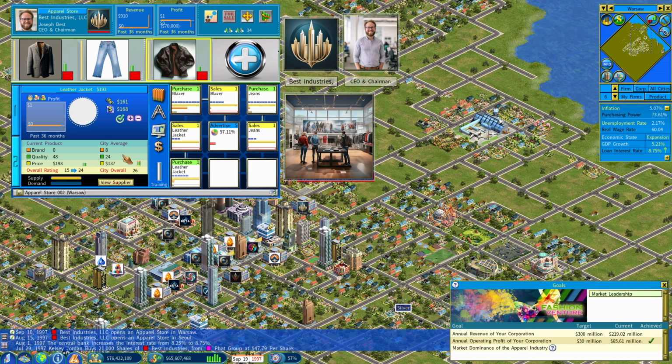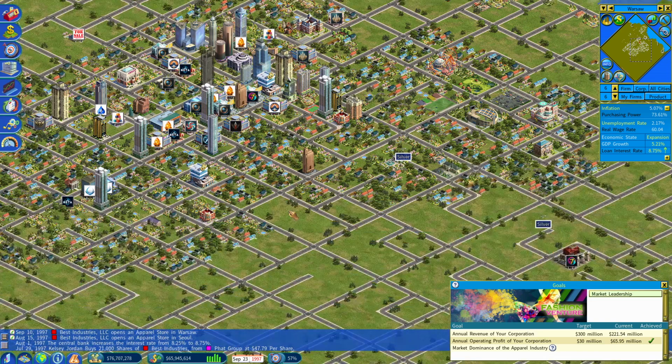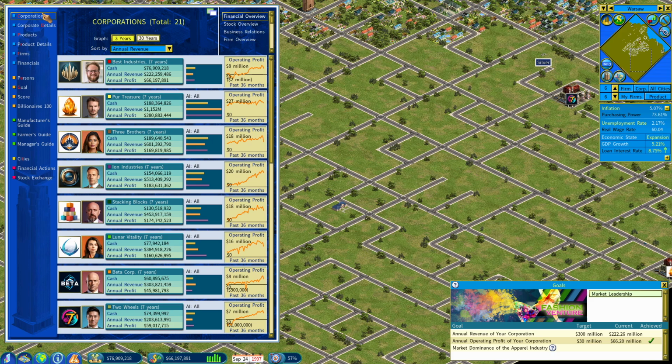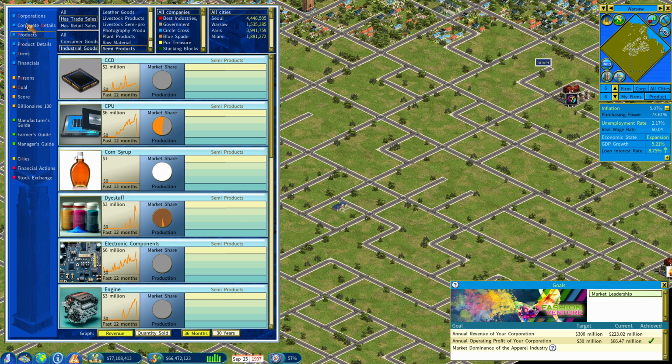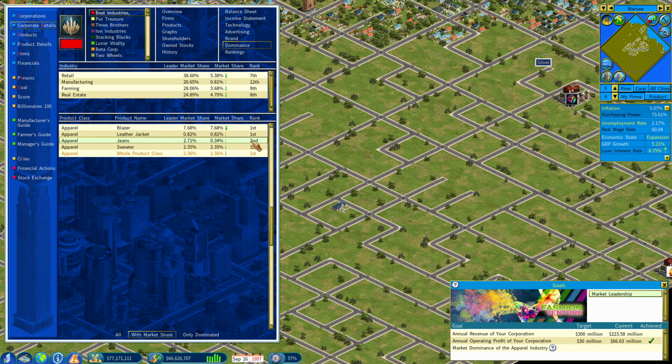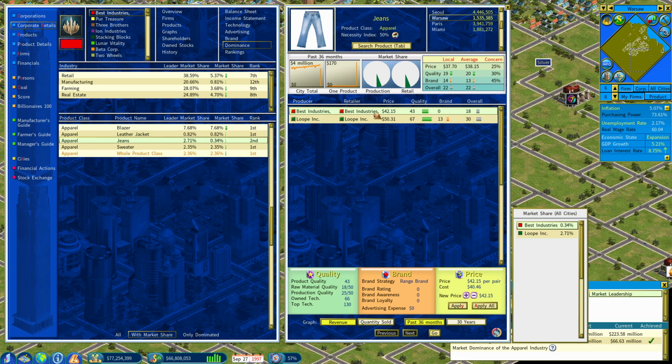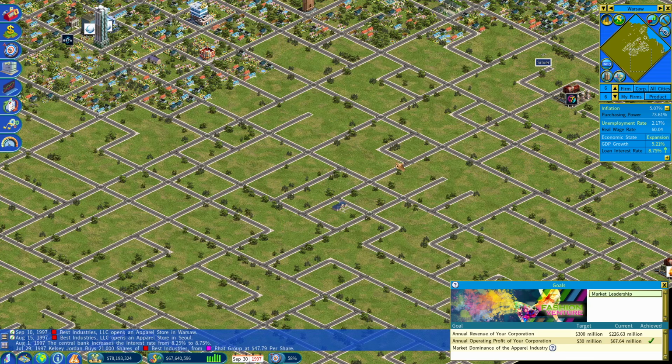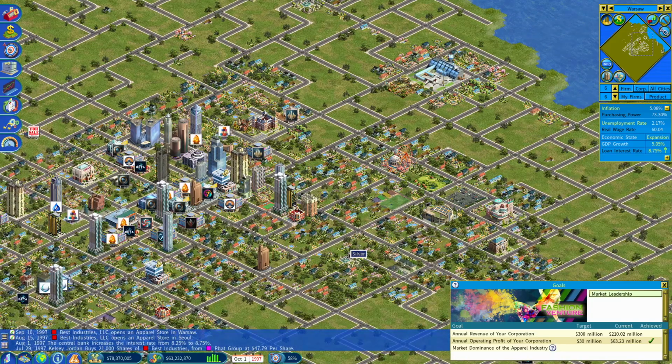Yeah, I feel like we should have only done internal sales. Because, yeah, we're eking. Absolutely just eking. And then how do we not? I don't understand. A second in jeans. How is that possible? So someone else has got into jeans production, that's why. And they have better quality than us too. Eesh. Okay. So for the jeans side of things, we're going to need to do a lot of undercutting.